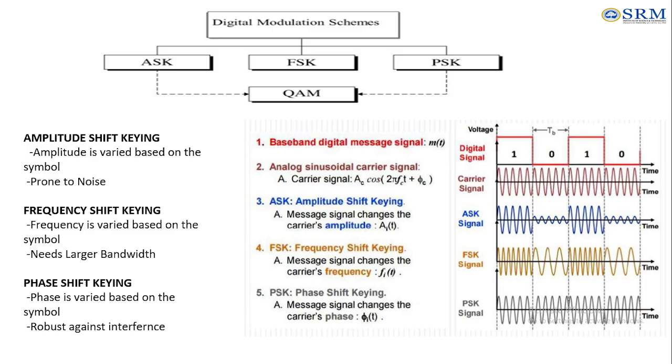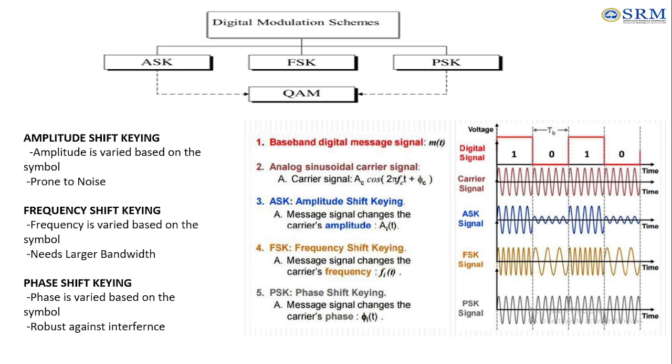In ASK, as we see in the diagram here, the amplitude varies with respect to the digital signal. Based on the value of the input signal as ones and zeros, the amplitude changes. For the input signal of one, we have the amplitude level, which remains constant, but for zero we don't have the signal.